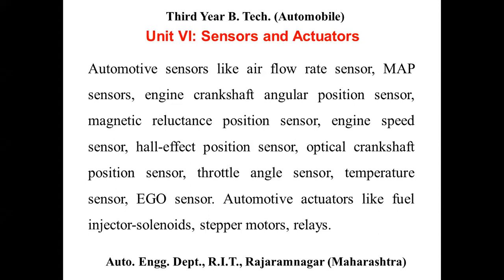So this is the last unit as far as the automobile electrical and electronics course is concerned. Under this, we are going to discuss the various sensors. In the curriculum, it is given that automotive sensors like air flow rate sensor, MAP, that is the manifold absolute pressure sensor, engine crankshaft angular position sensor, magnetic reluctance position sensor, engine speed sensor, Hall effect position sensor, optical crankshaft position sensor, throttle angle sensor, temperature sensor, EGO, that is the exhaust gas oxygen sensor.